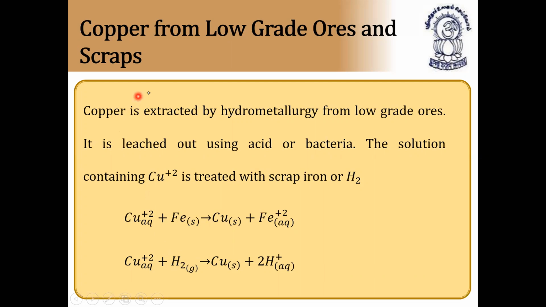So that is nothing but copper being formed from low grade ores and scrap. Copper is extracted by hydrometallurgy from low grade ores. It is leached out using acid or bacteria. The solution containing copper ions is treated with scrap iron or hydrogen, where copper is getting reduced. Copper ions are reduced to copper. So this is nothing but extraction of copper from other sources. Now let us recap this session.